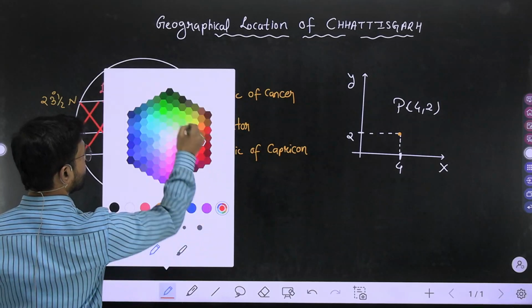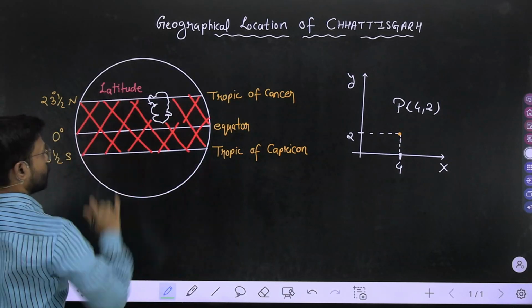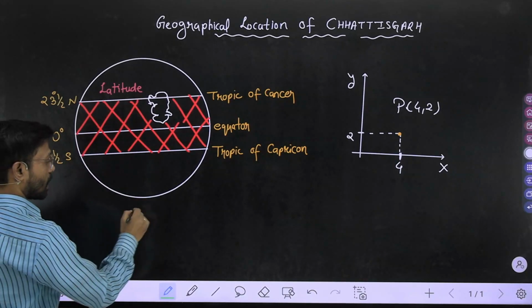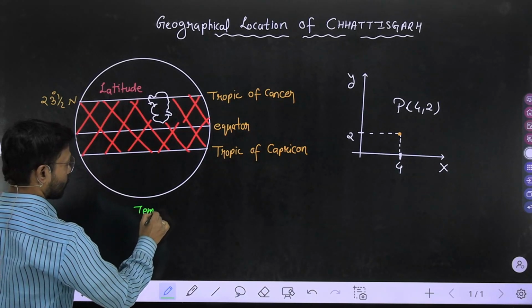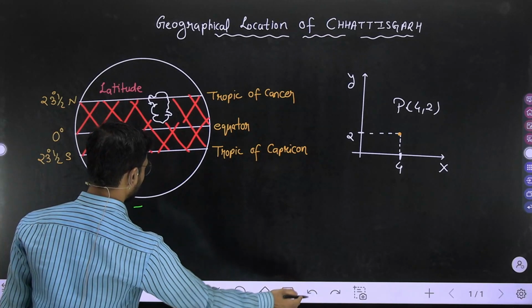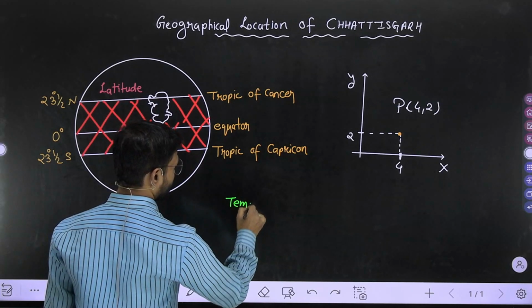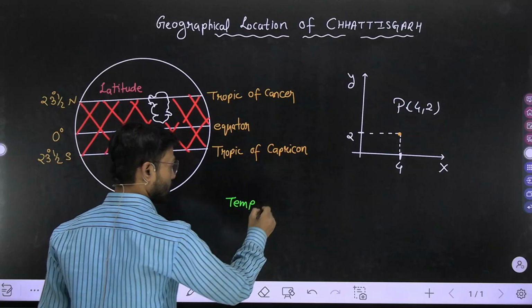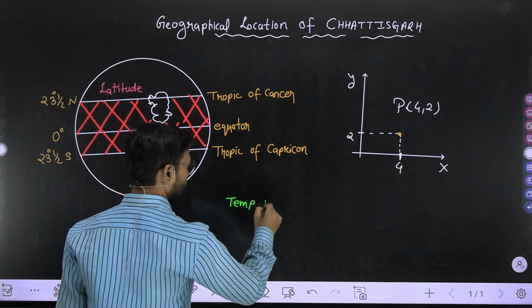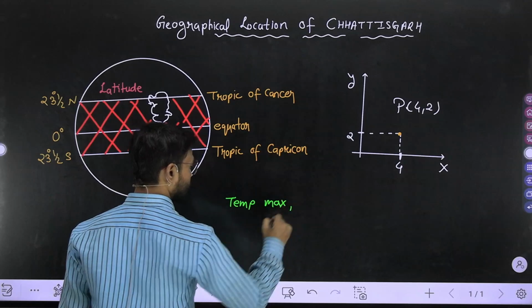Temperature of this position will always be high. So I'm writing here somewhere. Temperature always high in condition or maximum temperature.